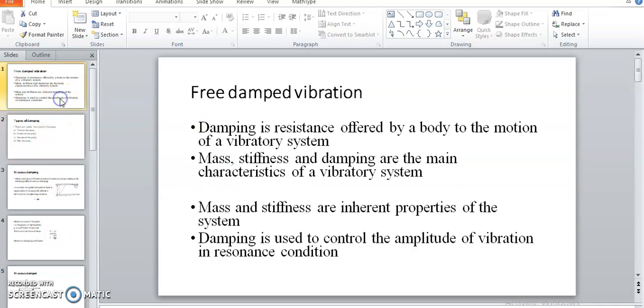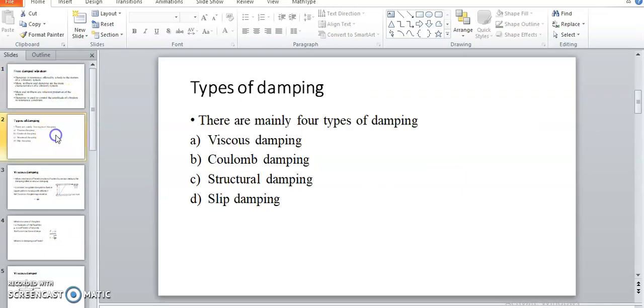So here we go through the types of damping, or what is meant by damping. Four types are mentioned here, and one more, the fifth type, is eddy current damping. The four major dampings introduced are viscous damping, Coulomb damping, structural damping and slip damping, and one more is eddy current damping.